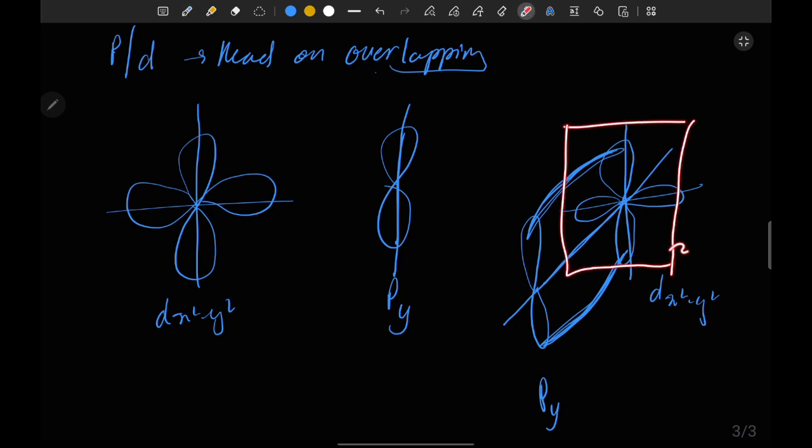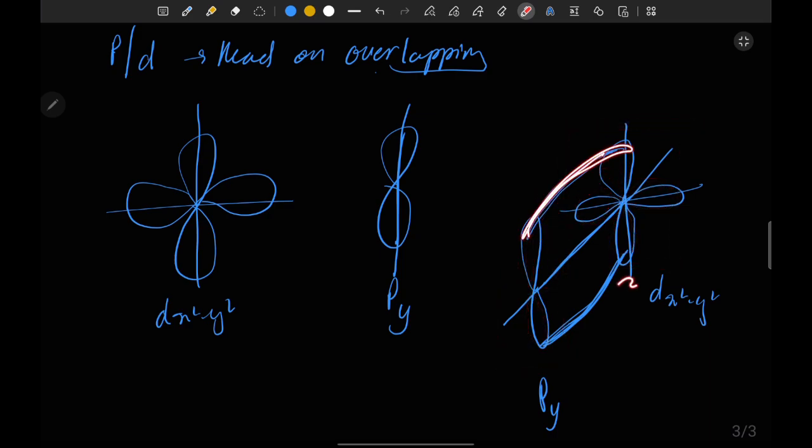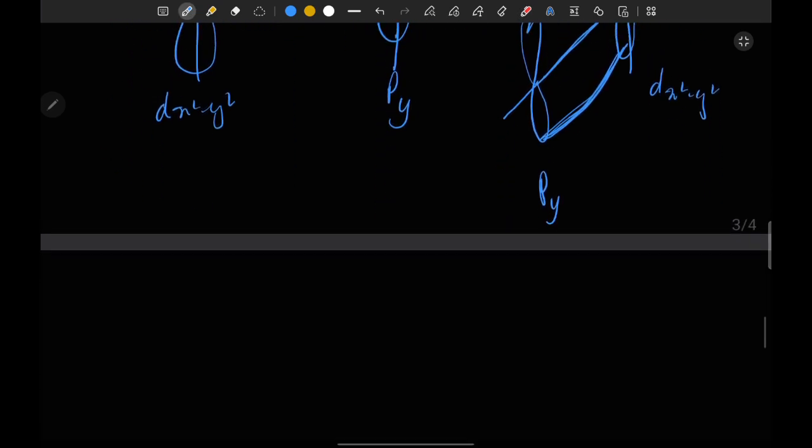Okay, this is a 2D plane, and these two loops are in a single plane, and this loop is in a single plane. So these two planes come closer and bond formation will take place, and the internuclear axis here is the z axis.